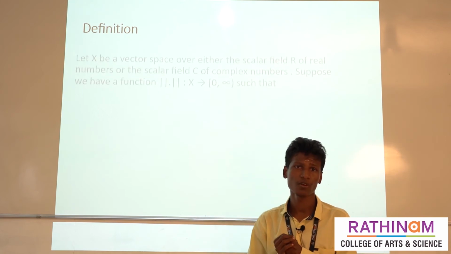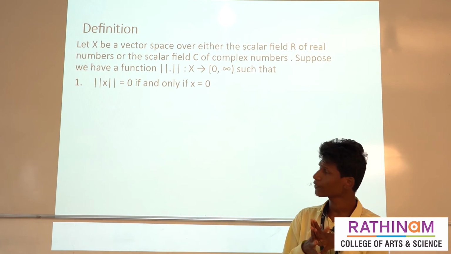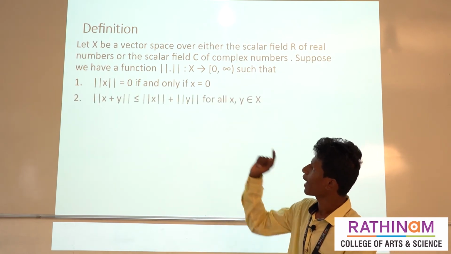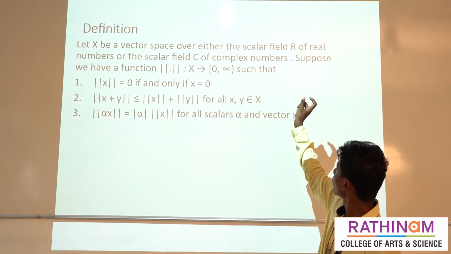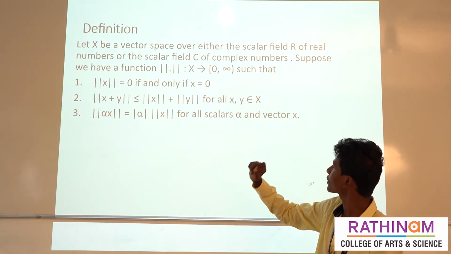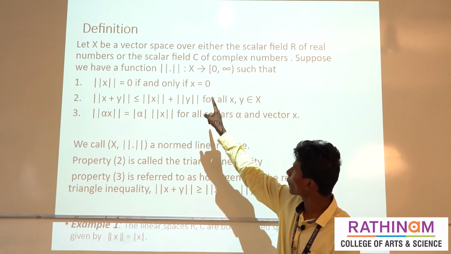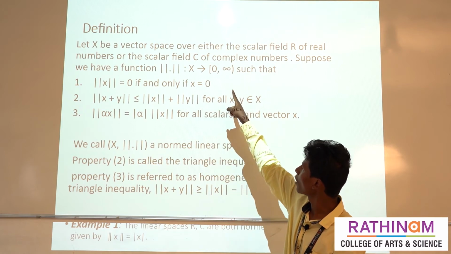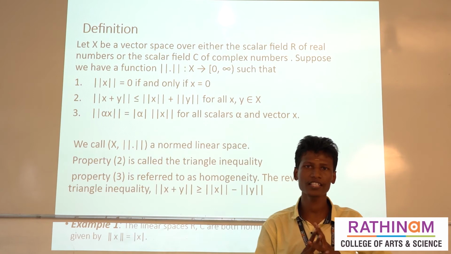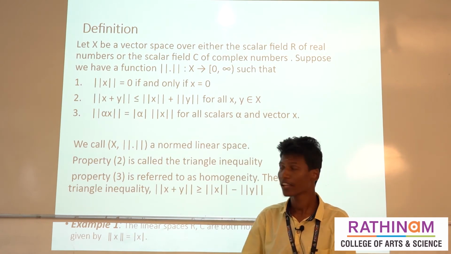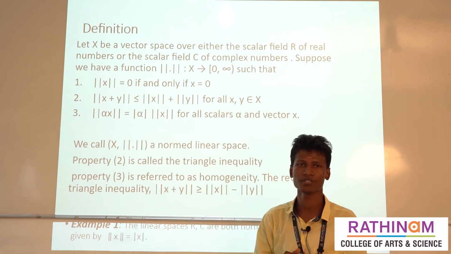Here is the definition of a normed linear space. Let X be a vector space over either the real or the complex field. Suppose we take a function, a norm, from X to the semi-open interval [0, infinity), such that it satisfies 3 conditions. The first condition is norm of x equals 0 if and only if x equals 0.